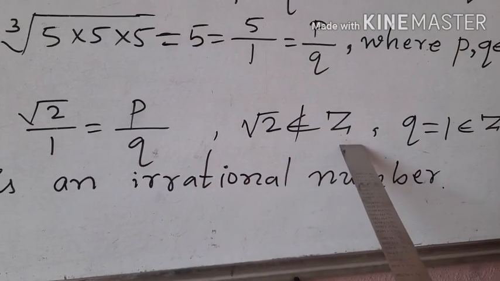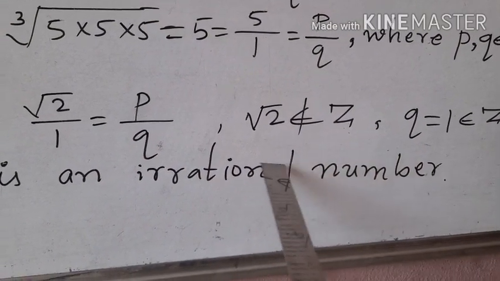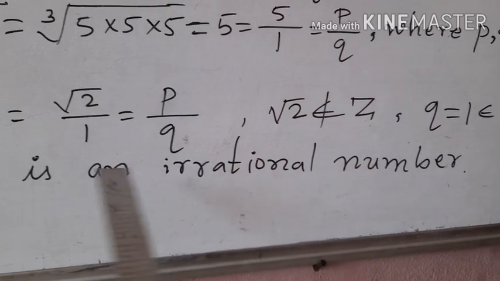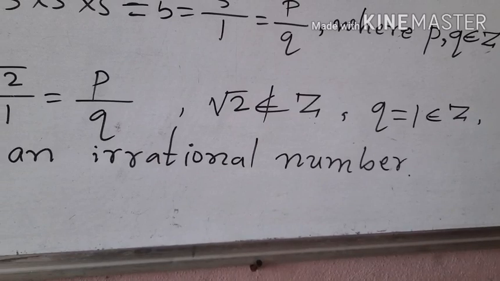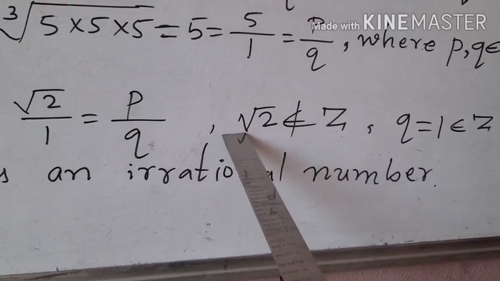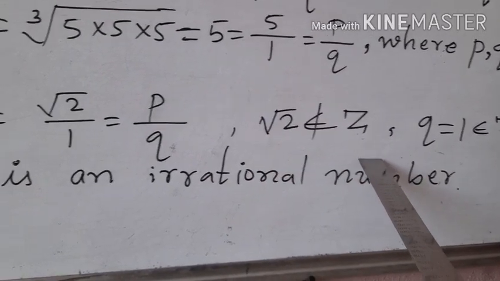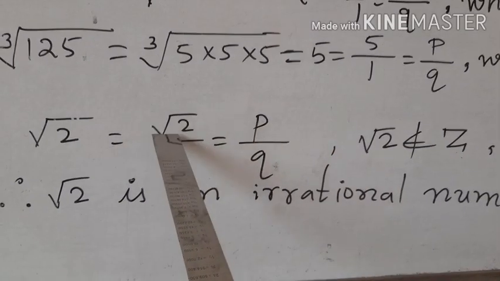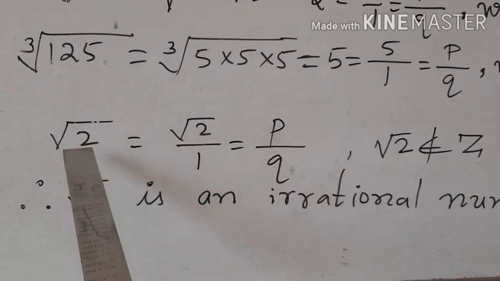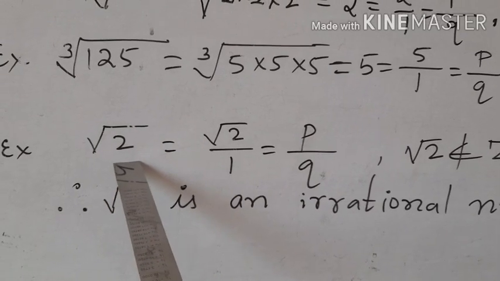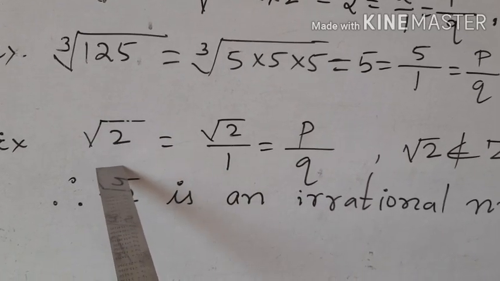In the set of integers you will find minus 1, minus 2, minus 3 up to infinity, 0, plus 1, plus 2, plus 3 up to infinity. But you will never see square root of 2 in the set of integers. That is why here p is square root of 2, which is not an integer. That is why square root of 2 is not a rational number, it is an irrational number.